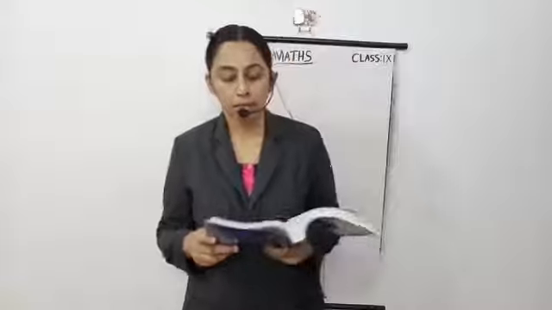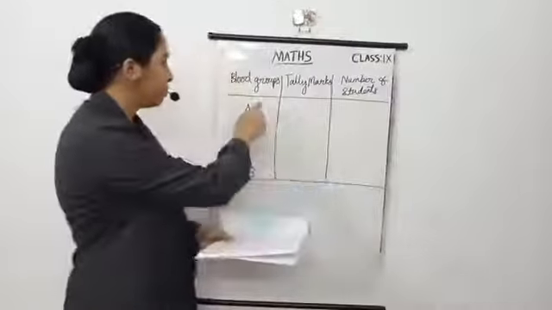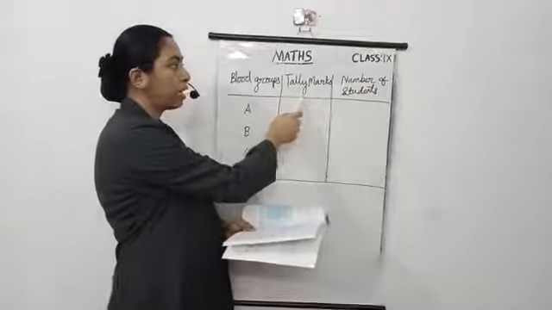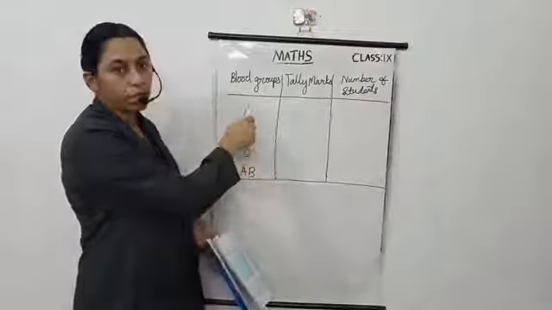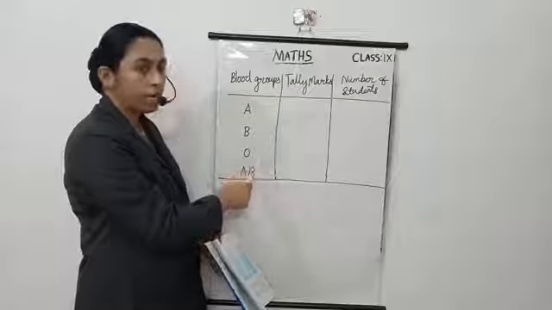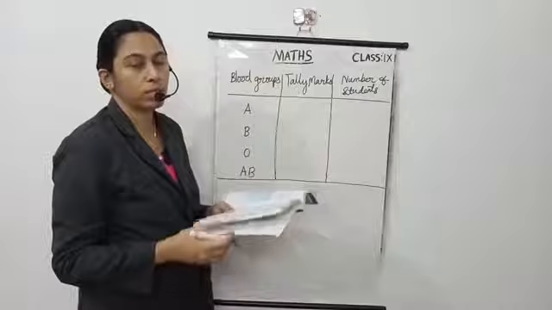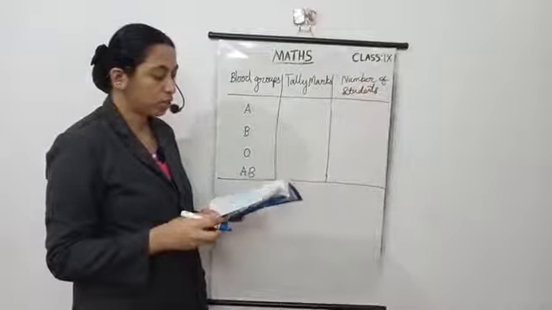Now consider here A, B, O, A, B, like that repeating. So take these blood groups as the first column. Blood group as the first column, tally marks as the second column, and number of students as the third column, with blood groups A, B, O and AB. So write like this. I think all of you know this very well, from 6th standard we learned this type of frequency distribution table.